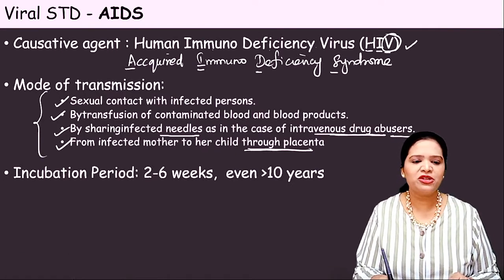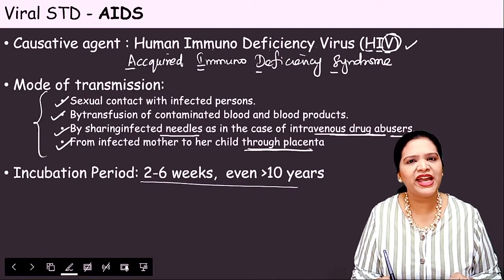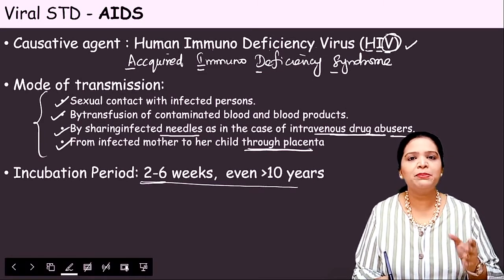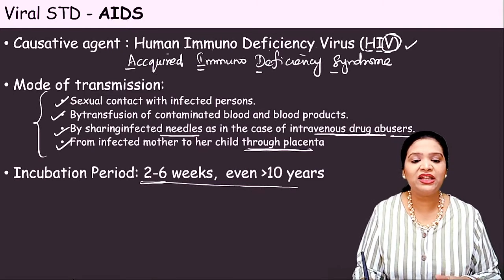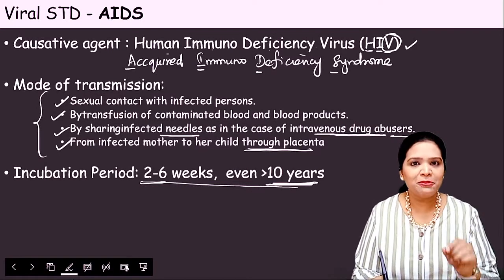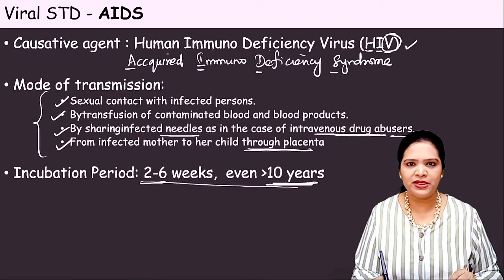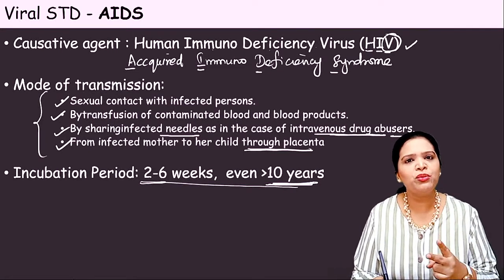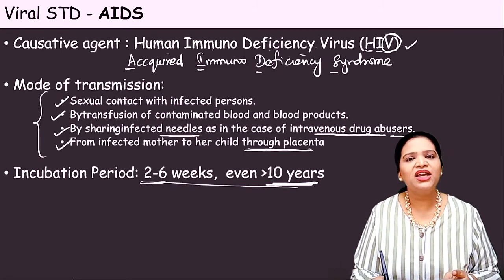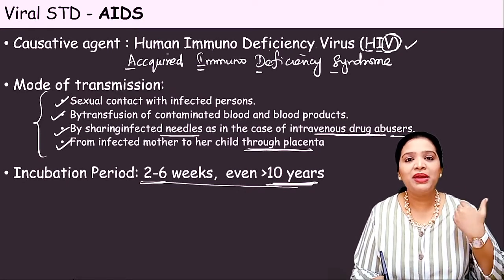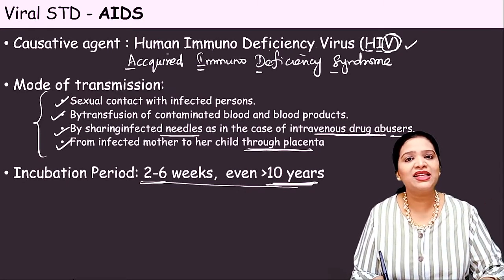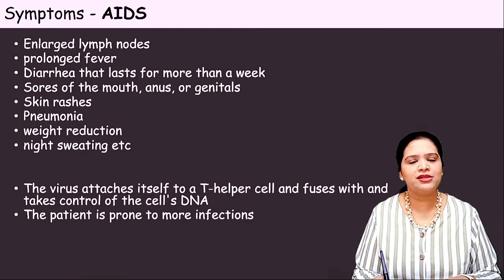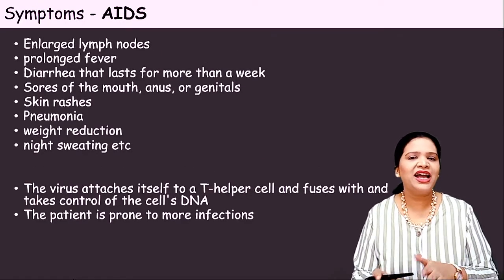And what is the incubation period? The incubation period for AIDS is highly variable. For some people it is 2 weeks, for some people 6 weeks, for some people even 10 years. So it depends upon the immunity of a person. If he has very poor immunity, within 2 weeks the virus could cause the infection. If he has some strong immunity, maybe it takes 10 years. After the virus enters the body, it could even take up to 10 years to show its symptoms. So that's why it's highly variable.